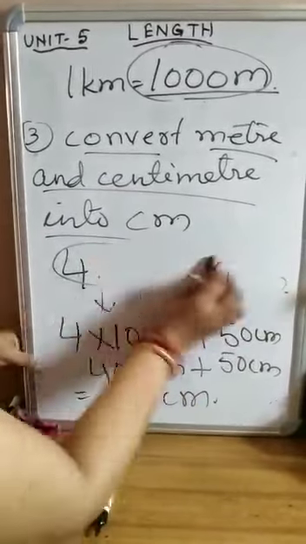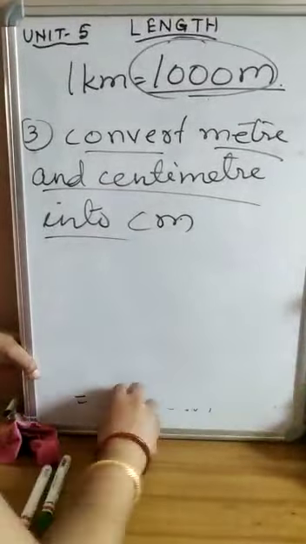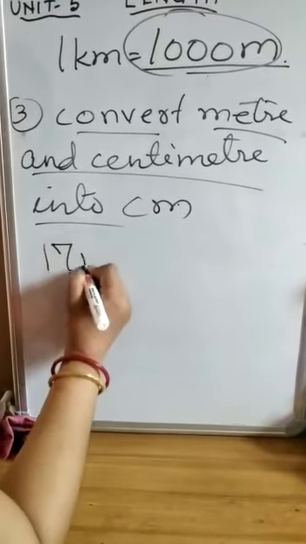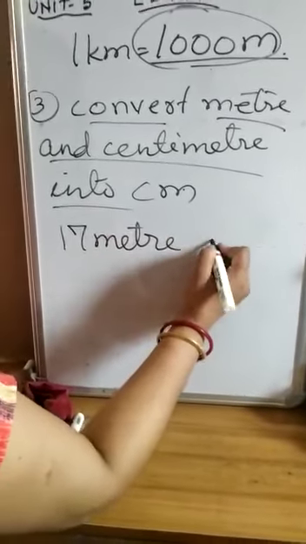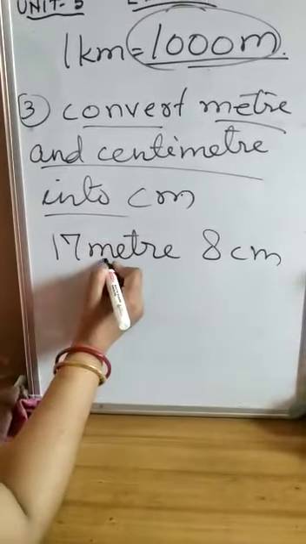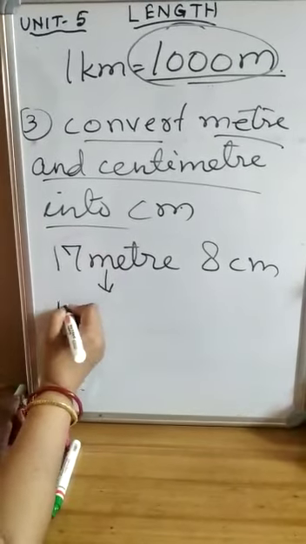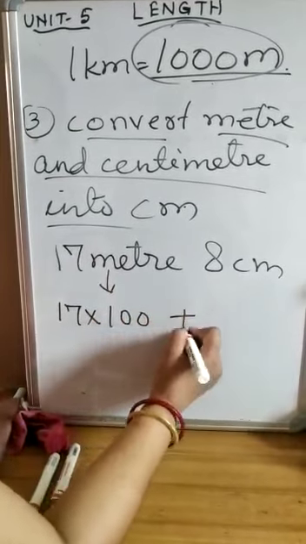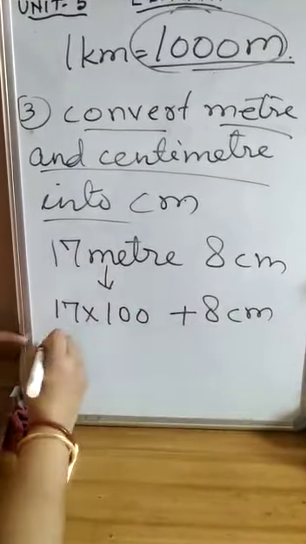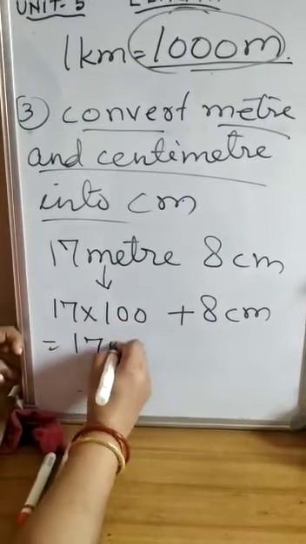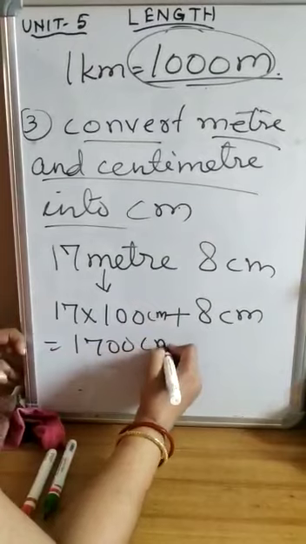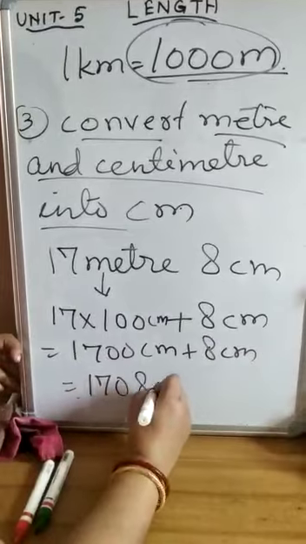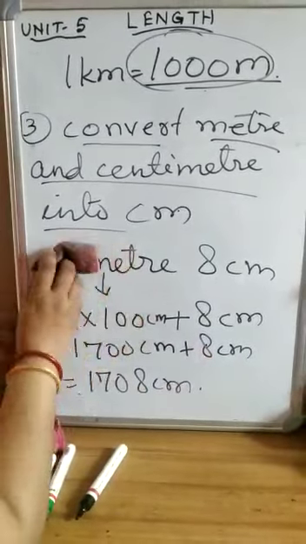Now let us take another example. 17 meter 8 centimeter. How will we convert it? Firstly, we will convert this meter into centimeter by multiplying this 17, the number of meter, with 100. Then add the extra centimeter. So 17 times 100 is 1700 centimeter. Centimeter plus 8 centimeter. After addition, it is 1708 centimeter.